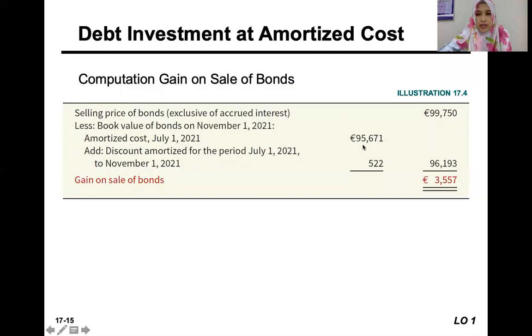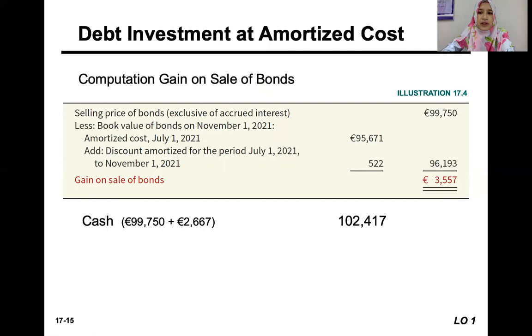It is 95,671. And then we add the discount amortization for the 4 months just now, the accrued interest. So we get the selling price is higher than the amortized cost as per November 1st, 2021. So there is a gain on sale of bonds of 3,557.